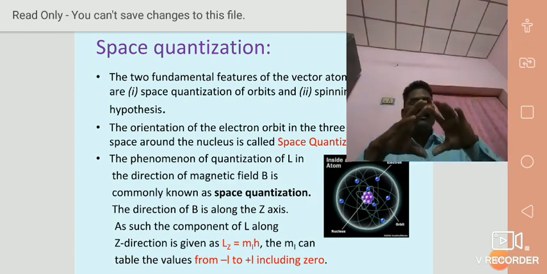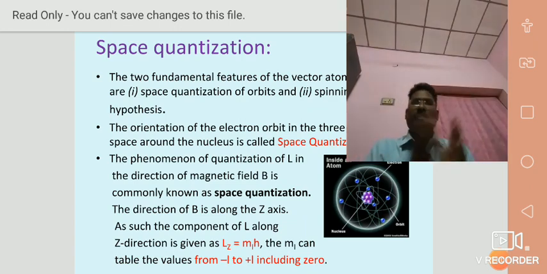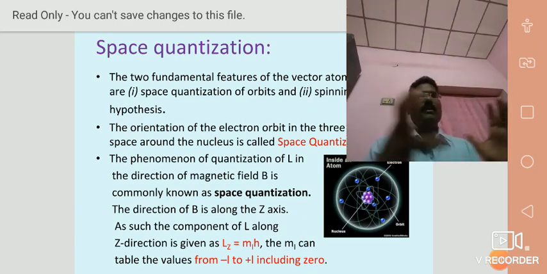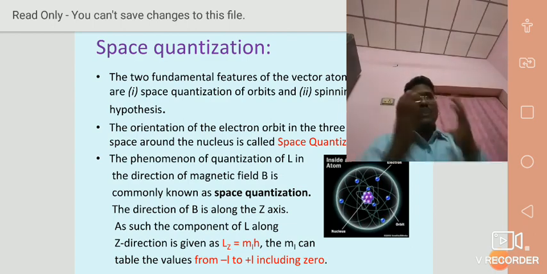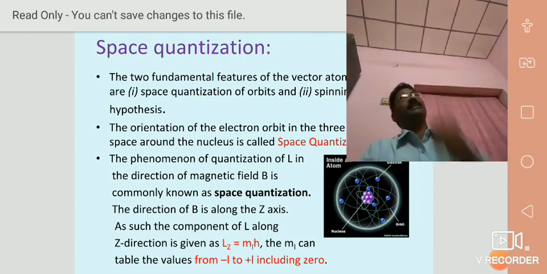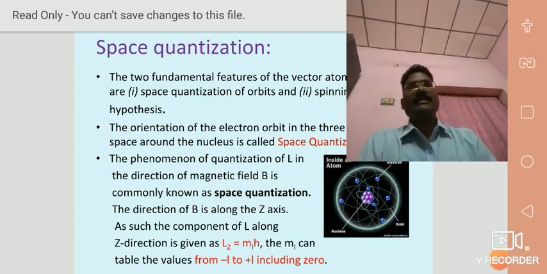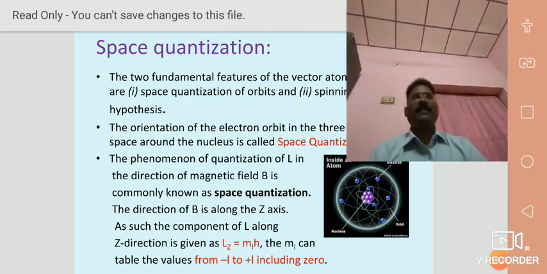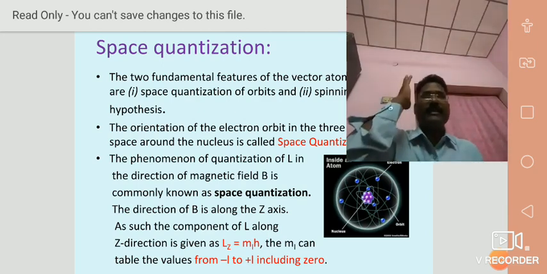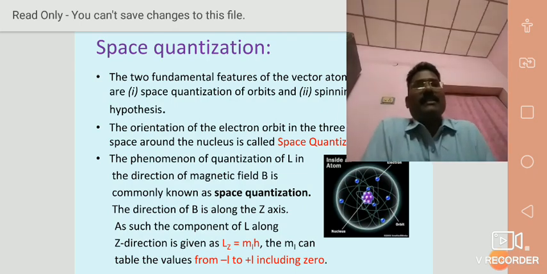All these components combine to give the resultant orbital angular momentum of the electron in the orbit, represented by L. But the quantity acting along the z direction is represented as Lz. Z is the direction, L is the orbital angular quantum number. Therefore, the orbital angular momentum component along the magnetic field direction is represented as Lz.